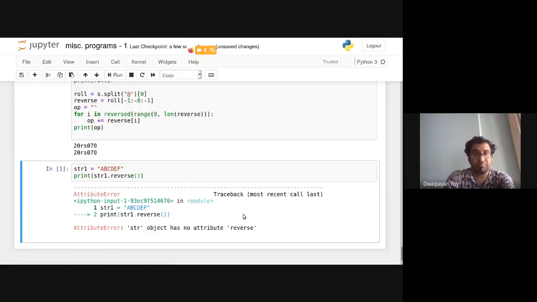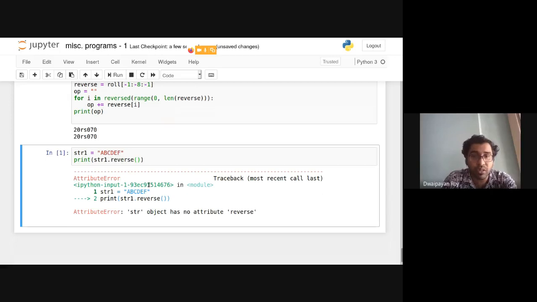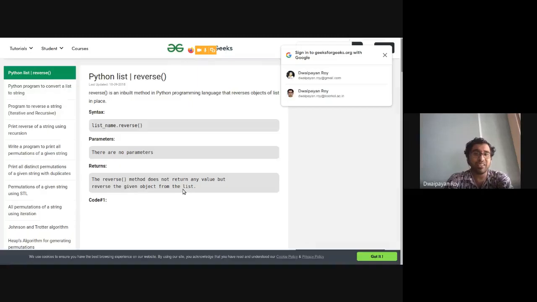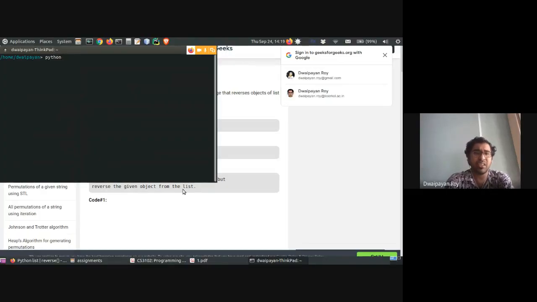You can see str object has no reverse attribute here, but in the documentation there is written, I think it is for Python 2. Let's try our code in Python 2 as well.